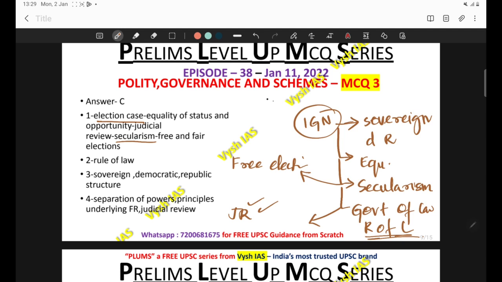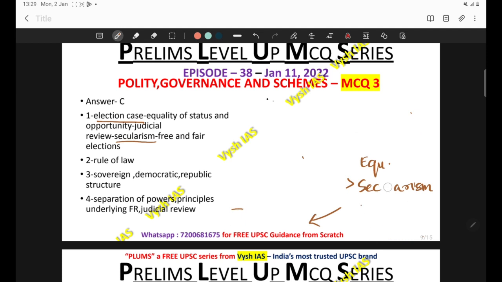Then next, Indira Sawhney case. It is mainly known as Mandal case also. Here also rule of law as a basic structure was declared by the Supreme Court. So the same kind of thing, rule of law, has a correlation with Indira Nehru Gandhi case also. There also rule of law was stated. Here also it is stated. So that is not an issue.